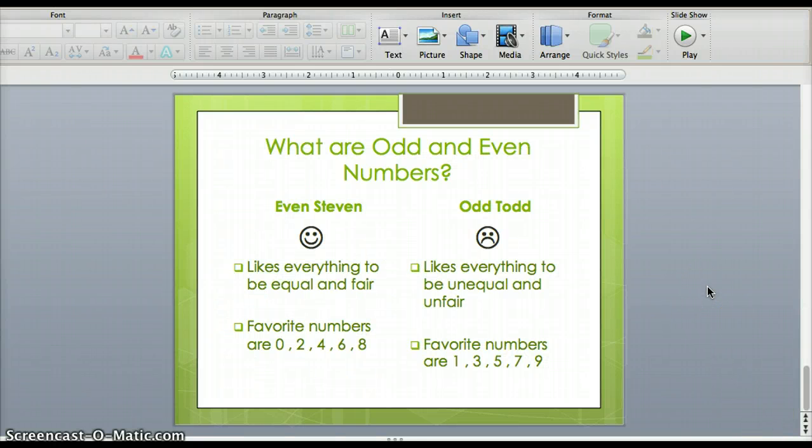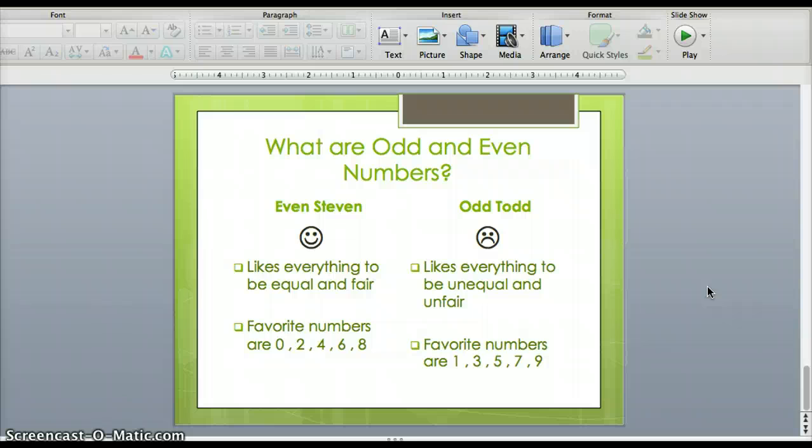Remember back to Odd Todd and Even Steven. We know that Even Steven's favorite numbers were 0, 2, 4, 6, and 8. That's counting by twos. For our example, 14 was even. I want to see if I can count that by 2. So let's count by twos up to 14 and see if we say it. 2, 4, 6, 8, 10, 12, 14. If I check by twos, it sounds like I can count the even numbers to check.